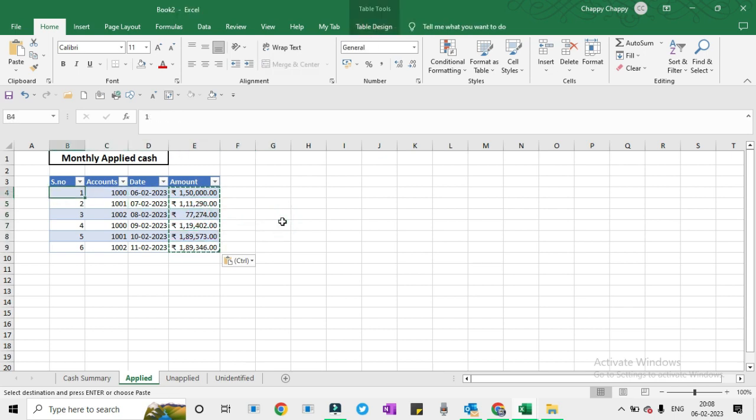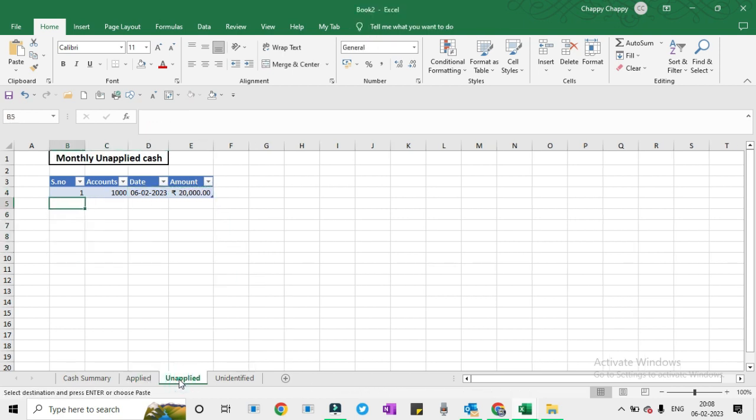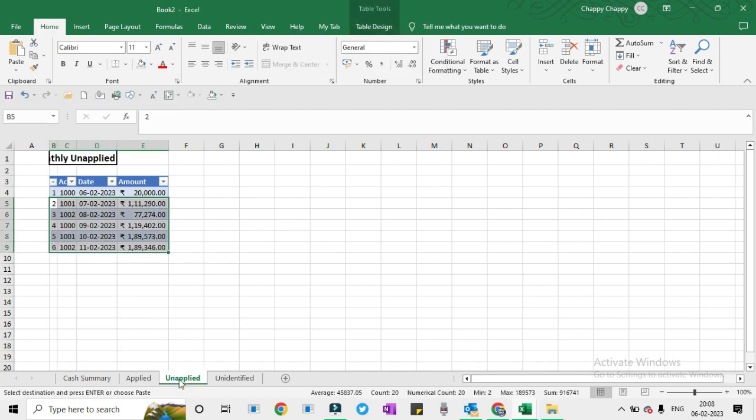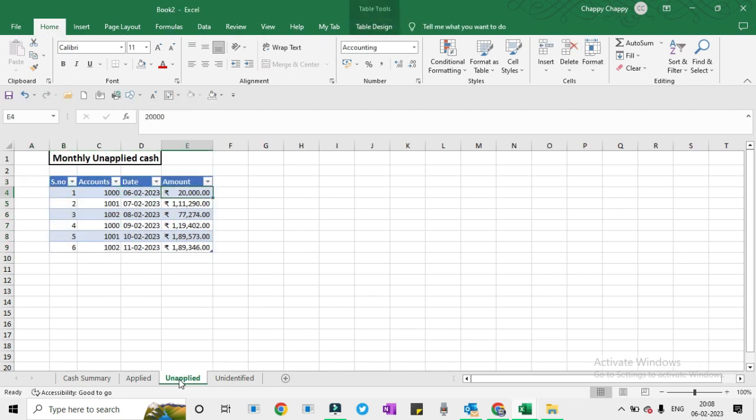And here, let me copy it. Say we have 5,000 as unidentified, we have 1,500 as unidentified, 3,600, 7,800, 5,200. So basically we have created the data, and now we'll see what is the meaning of this applied.